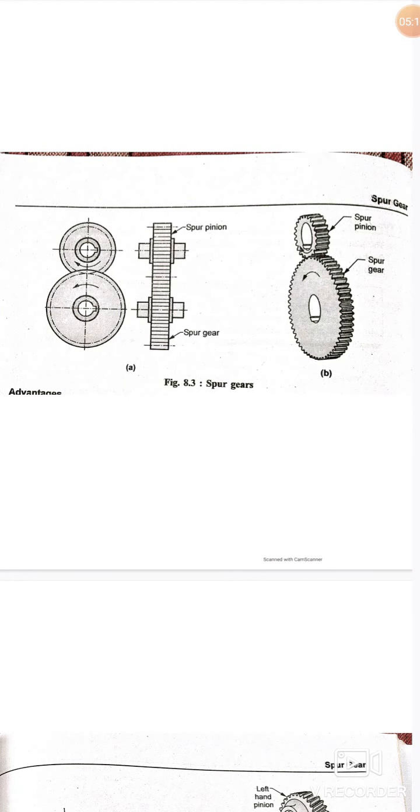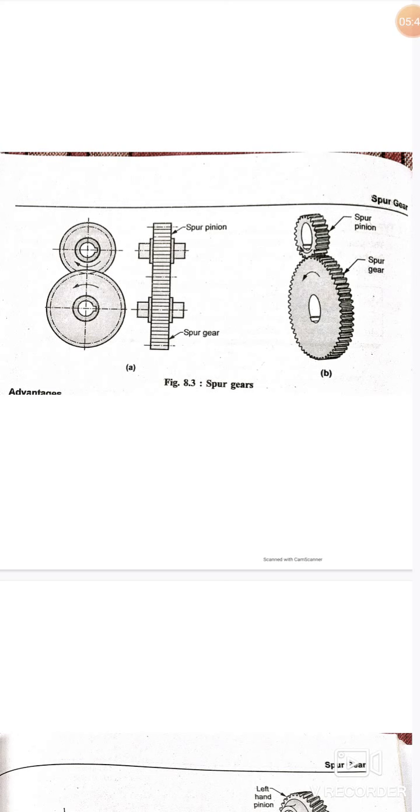As shown on the screen, spur gears are used to transmit motion between two parallel axis shafts. They are the simplest of all the gears and easy to manufacture. The teeth of the spur gears are cut along the periphery and parallel to the axis of the gears, as shown in the figure.